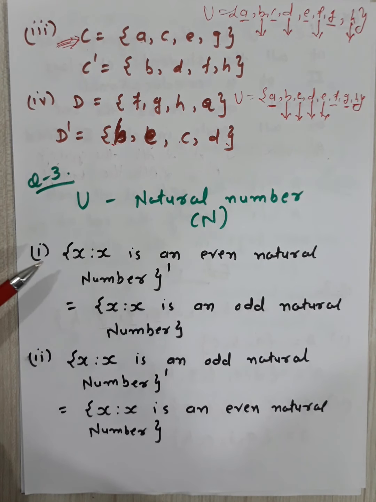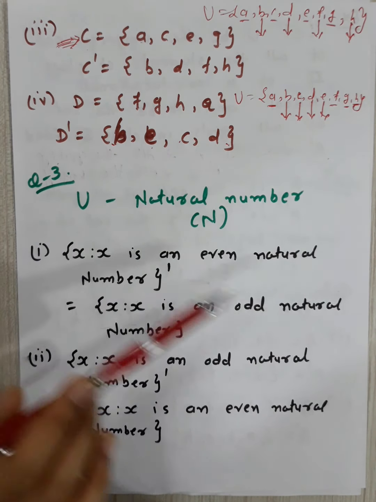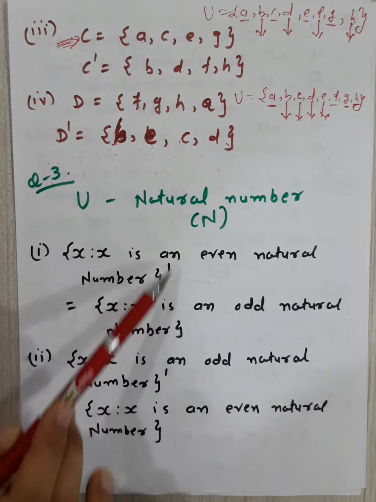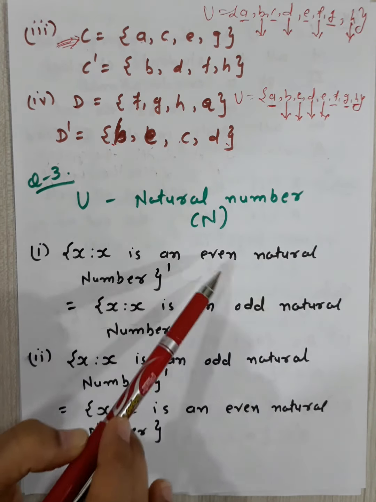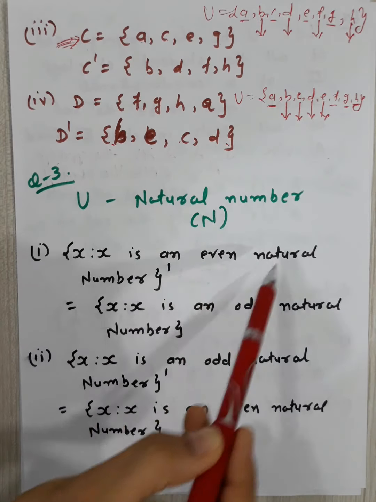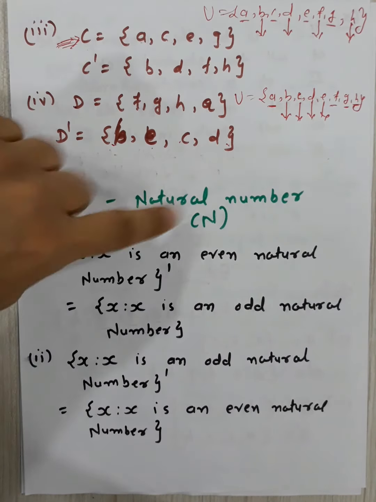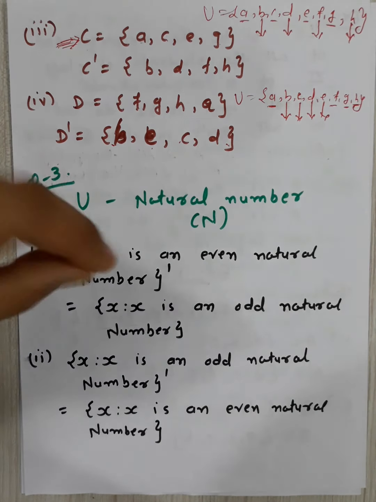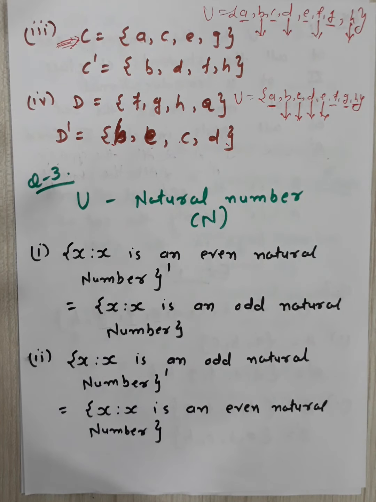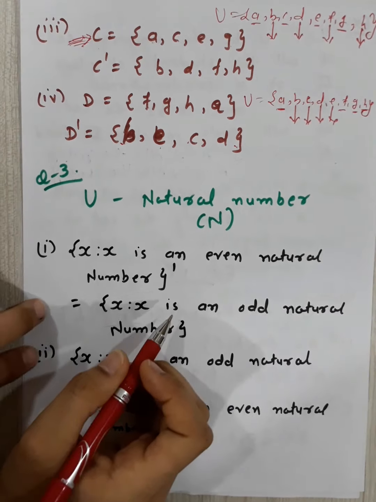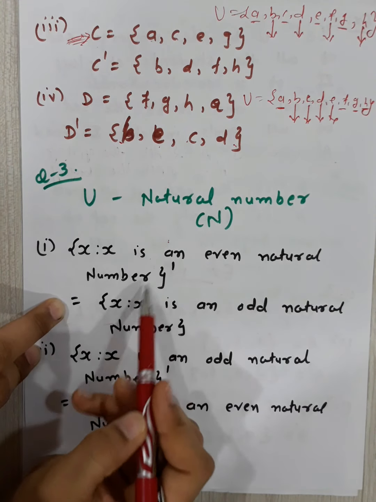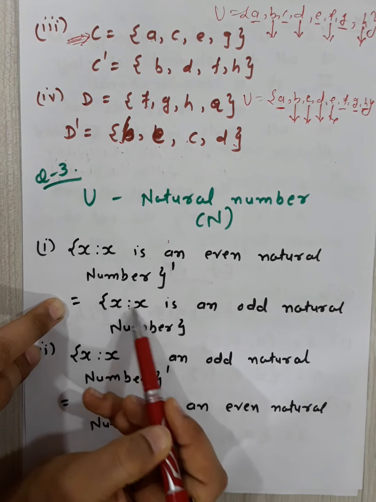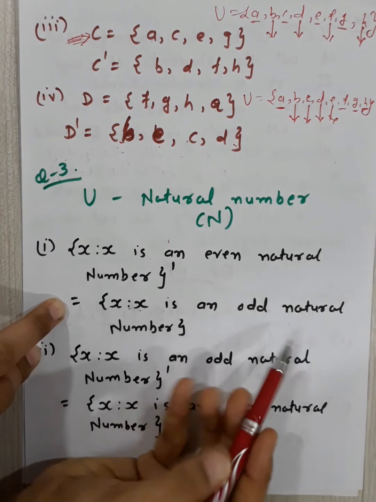Right? So first of all, for all x, x is an even natural number. You have to write down the complement of this. Natural number is the universal set. Even natural numbers are already given to you. So what are the remaining numbers? Odd numbers. So the complement is: {x : x is an even natural number}' = {x : x is an odd natural number}.